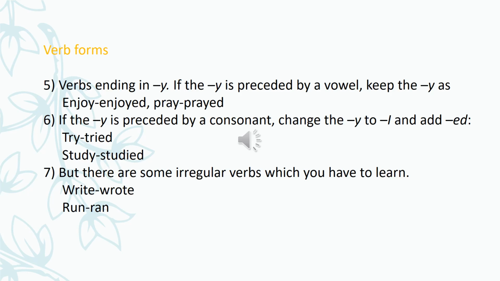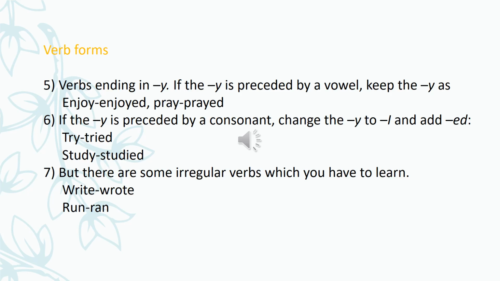Understood? Now seventh, there are some irregular verbs which you have to learn. Like for write, it's wrote; run, ran. The first form of write is write, the second form is wrote, the third form is written. For run, the first is run, the second is ran, and the third form is run.